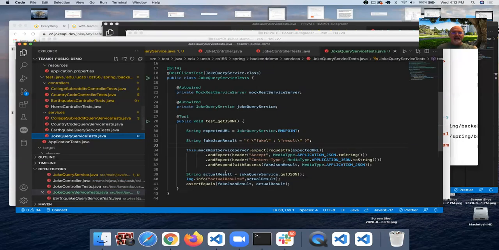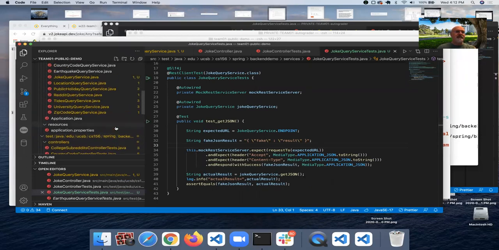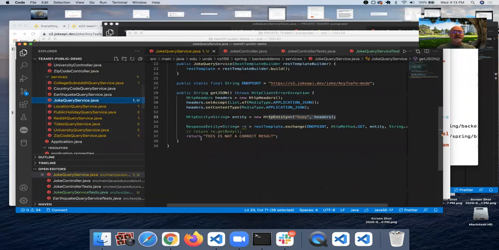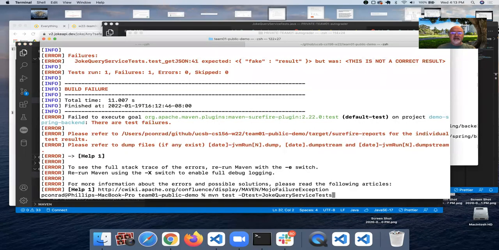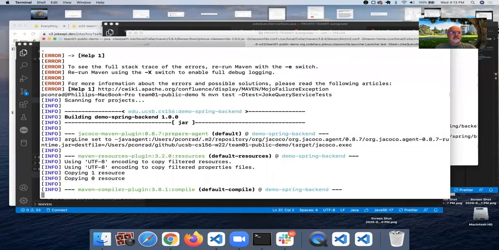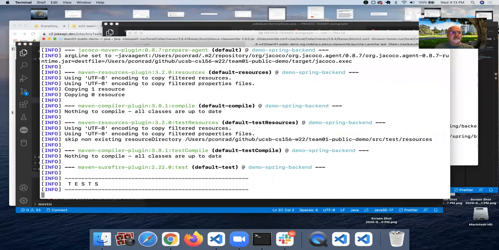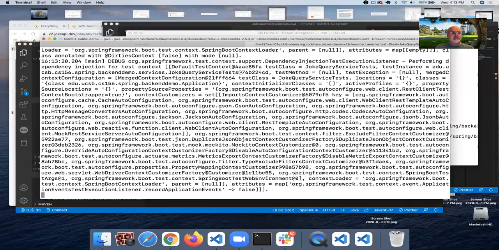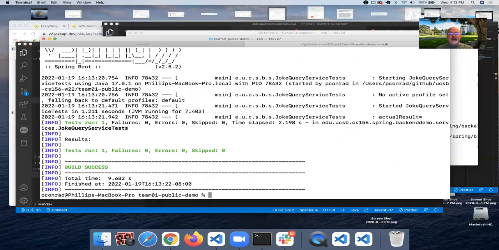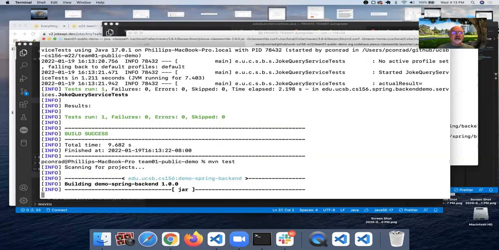Let's go back in. I don't think we're going to need this log.info anymore, but we'll leave it in for now. It won't hurt anything. Joke query service, let's change this back. I'm going to take this out and return the correct result. And then run the test again. And it passes. So if I want to be really confident, I'll run the entire test suite again just to be sure that all is well.